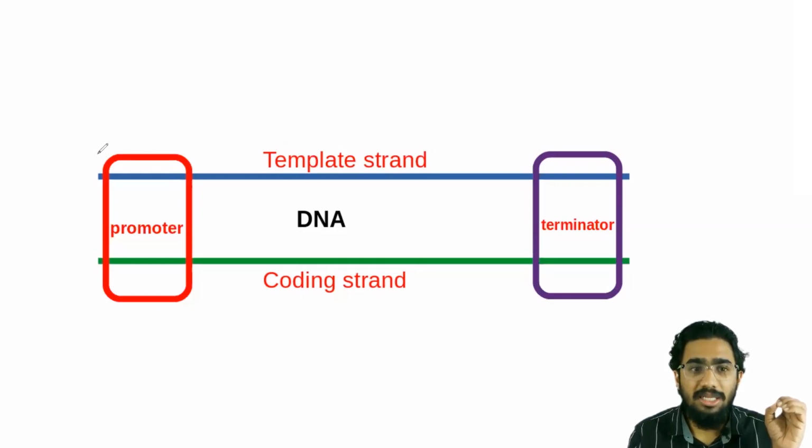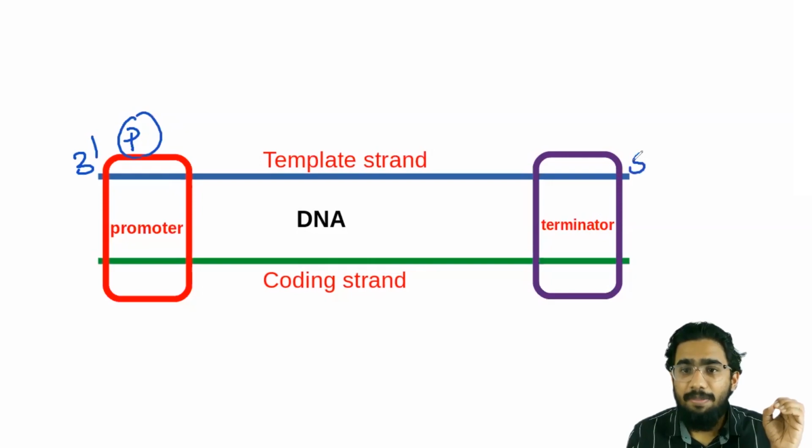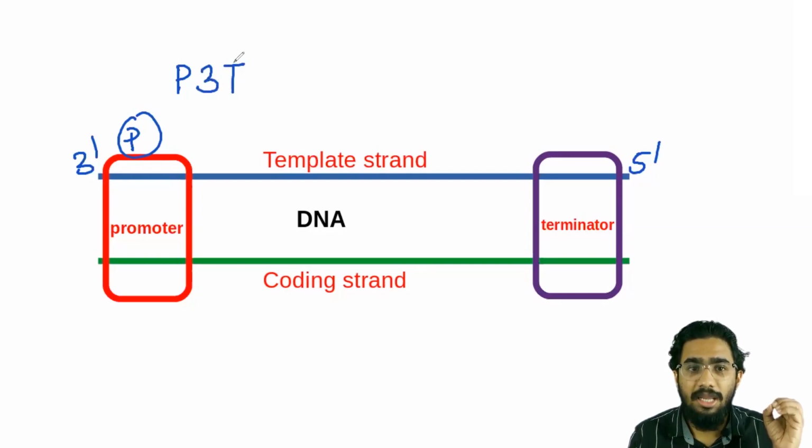You have to understand that at the 3' end of the template strand there will be the promoter, and at the 5' end of that template strand there will be the terminator. I'll give you a short trick to remember this. You have to remember that the promoter will be situated at the 3' end of the template strand. So you can see this here.